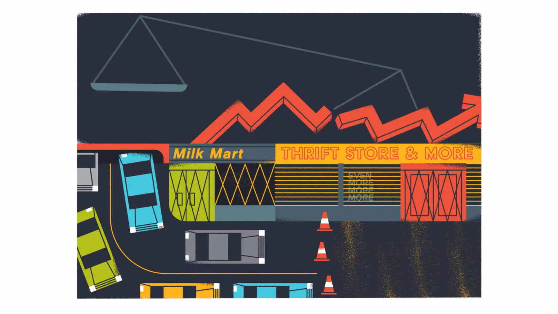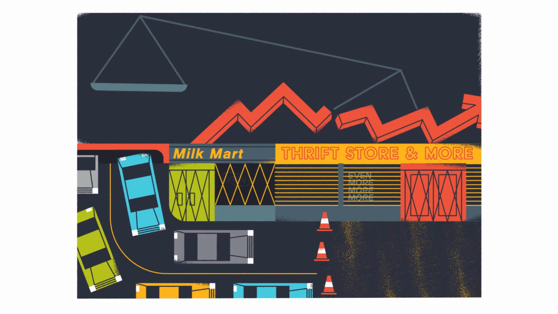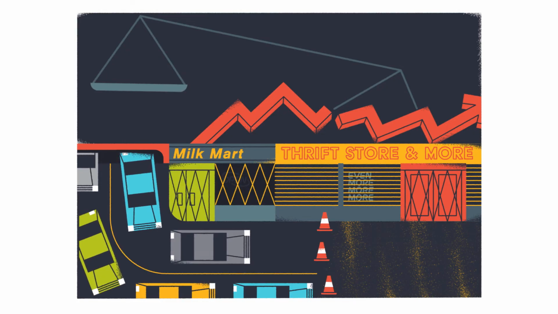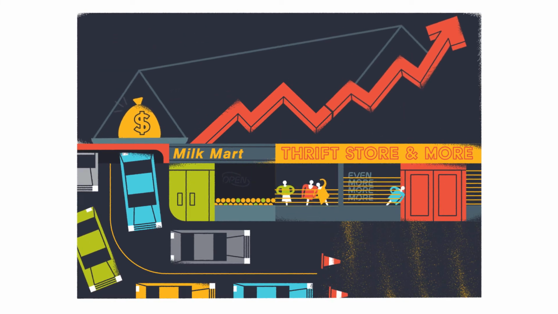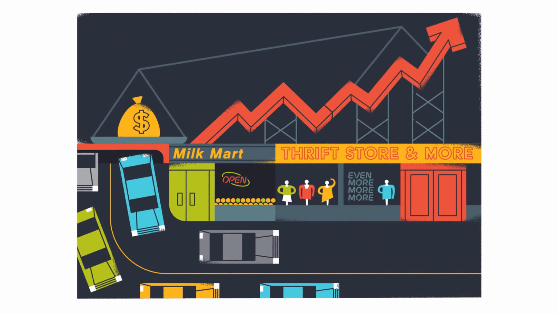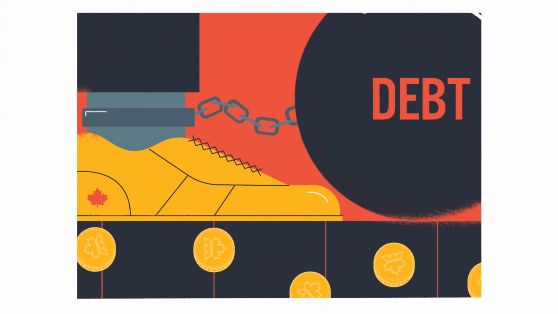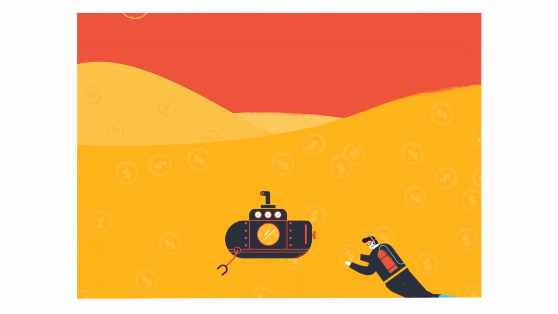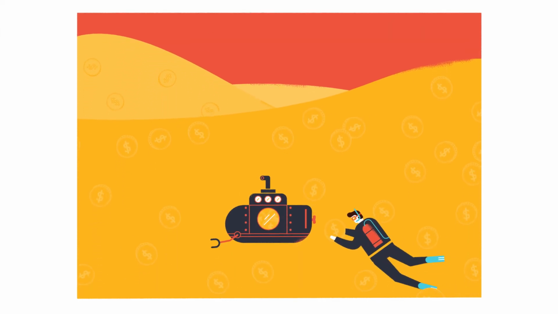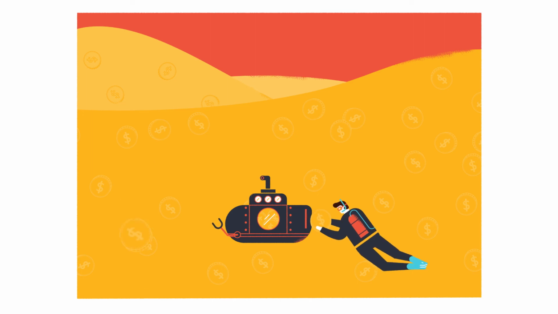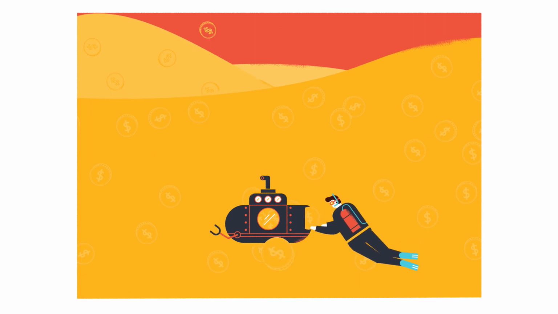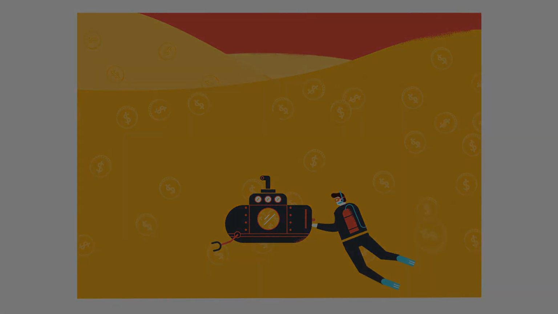Although no one likes to have a deficit, it can sometimes be necessary to ensure that government services are maintained, or it can be used as a method to help boost the economy during a challenging time. When there's a deficit, a government needs to borrow money to cover the gap or shortfall. Years of deficit accumulate to become that government's debt. Now that we've gone over the main concepts, it's time to dive deeper into Canada's revenues and expenditures.